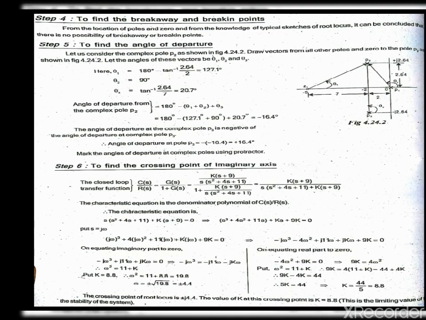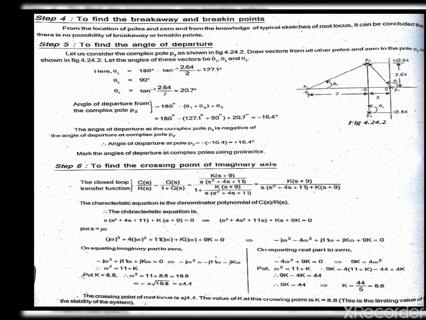Now step 4, to find the breakaway and breaking point. Since this problem has a complex pole, there is no need to find the breakaway and breaking point. We directly go to step 5 to find the angle of departure.